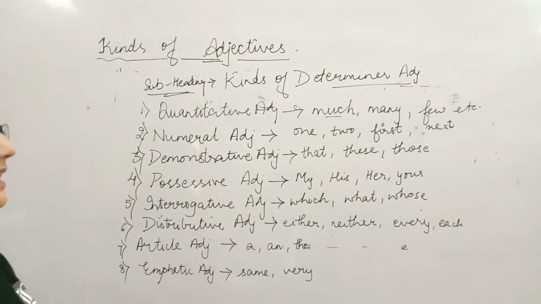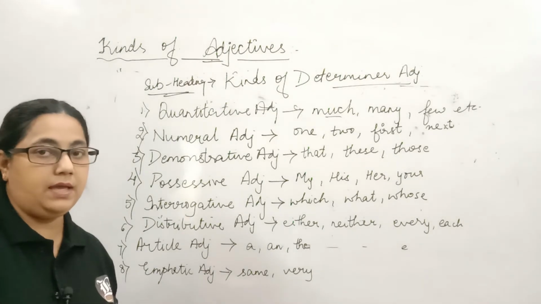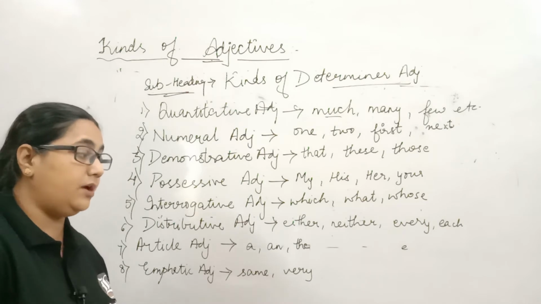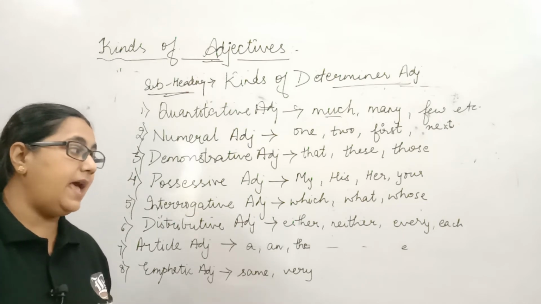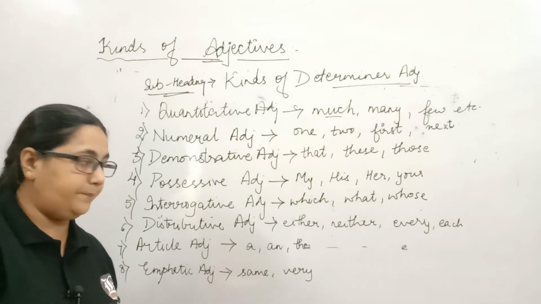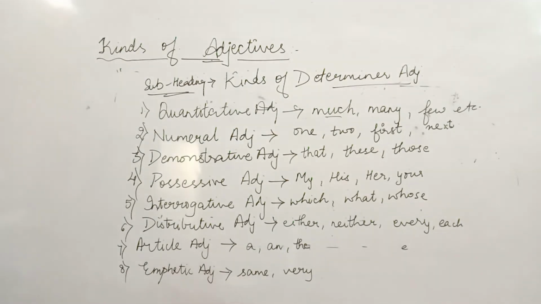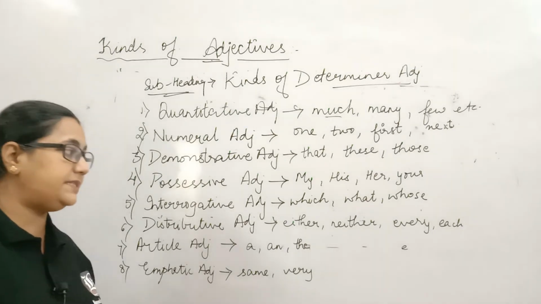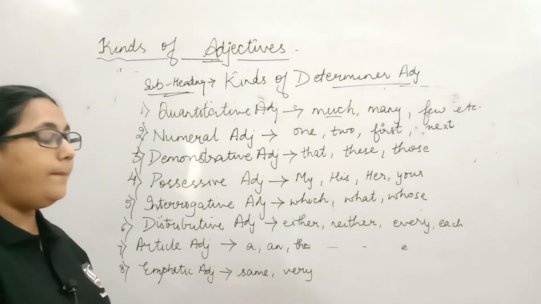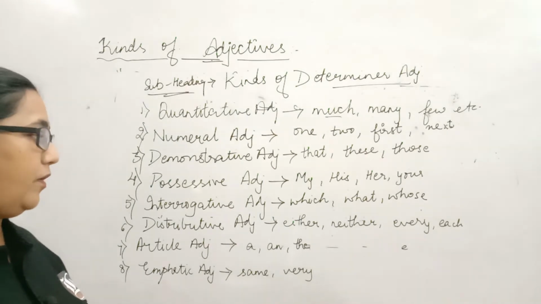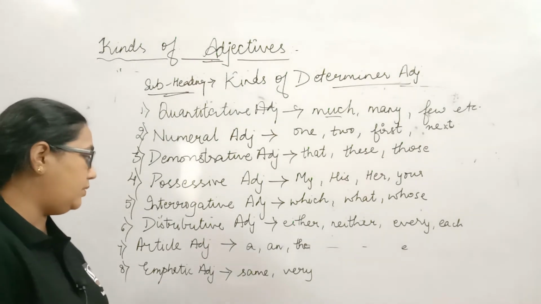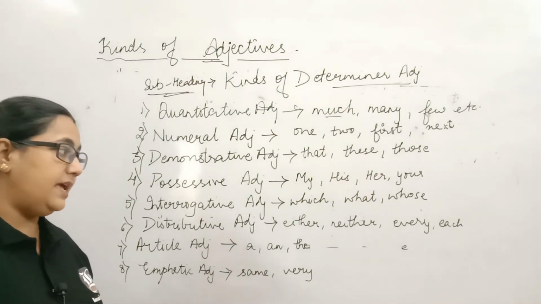If I say each one of you come for the assembly outside, or every student has to attend the PTM. So either, neither, each, every, these are some of the distributive adjectives which specify one or more than one or a group of nouns. So distributive adjectives.